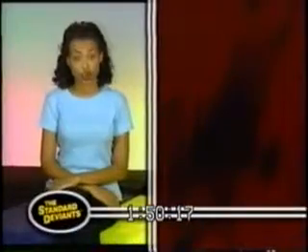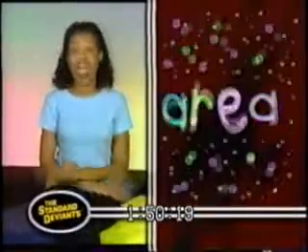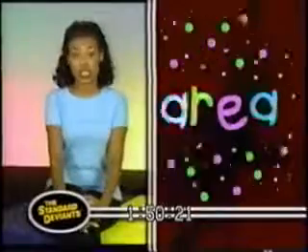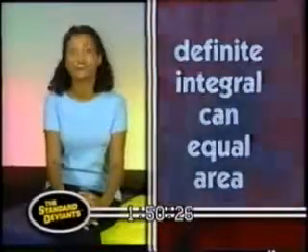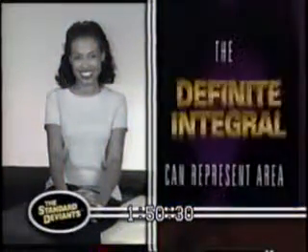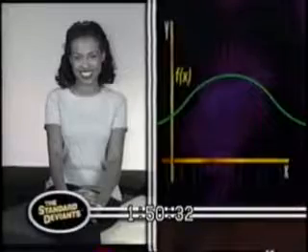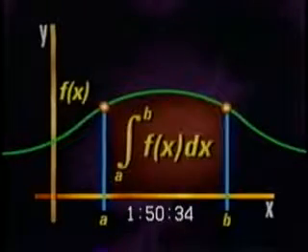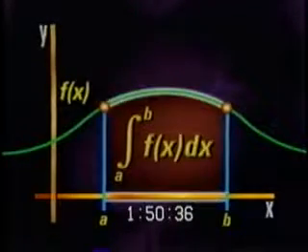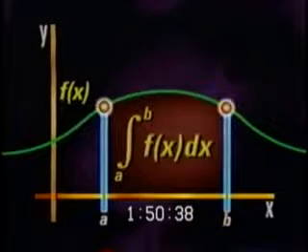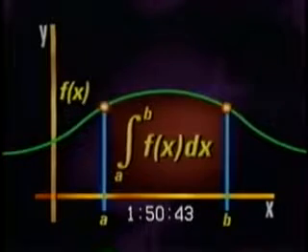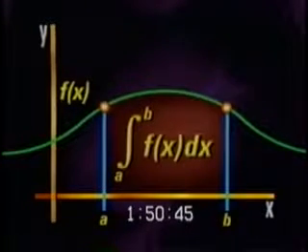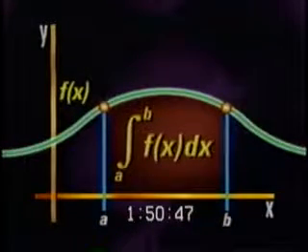Another way we can answer this question is with area. Remember when we said that the definite integral can equal area? No? Well, here, watch this. The definite integral can represent area. The definite integral of a positive valued function equals the area between the curve of the function and the x-axis from x equals a to x equals b, as you see here. A positive valued function is just a function whose graph is above the x-axis, like this one.